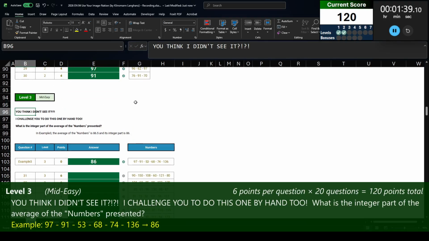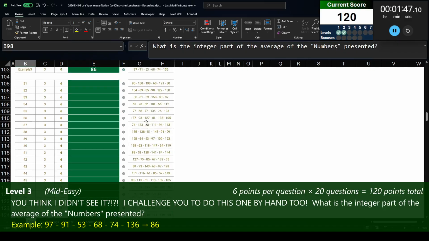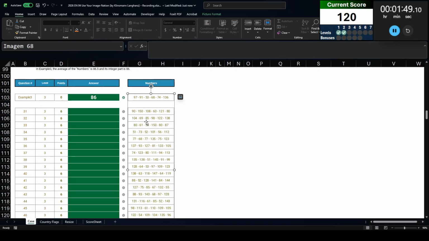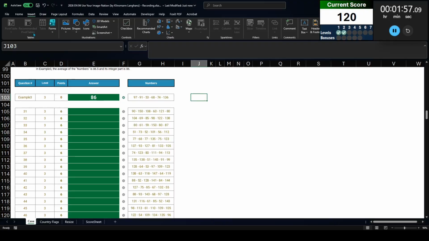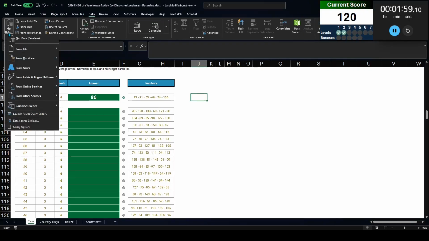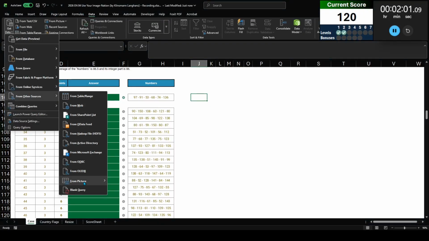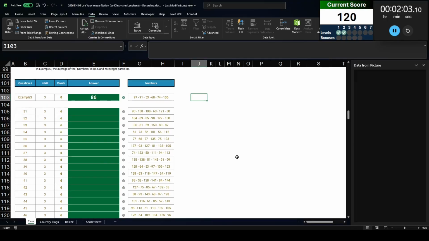Level 3. You think I didn't see it? I challenge you to do this one by hand too. What is the integer part of the average of the numbers presented? Now, when I tested this case, I had the honor to test it. I actually did try to do this one manually, because I didn't know if I copy the picture and I go to data, get data from other sources, from picture, from clipboard, because I just copied it to the clipboard.